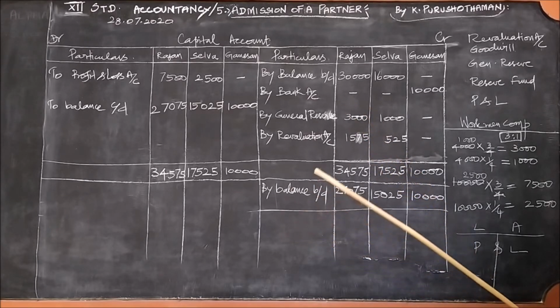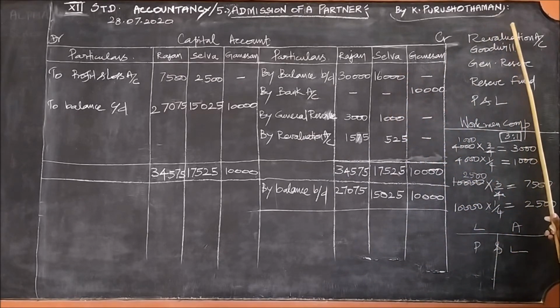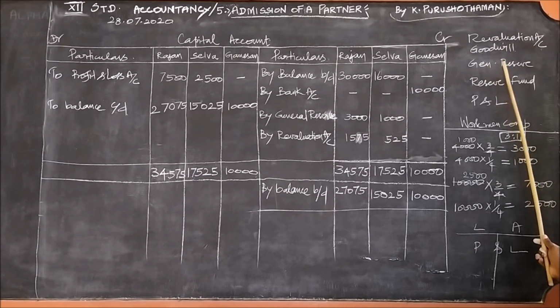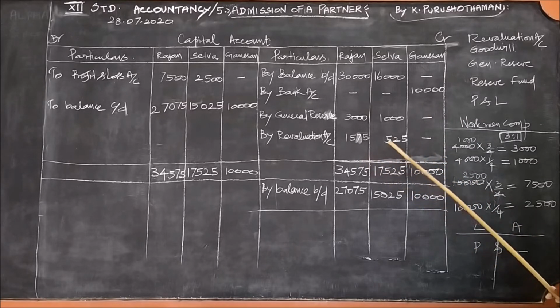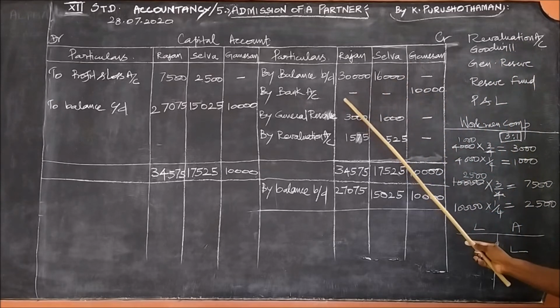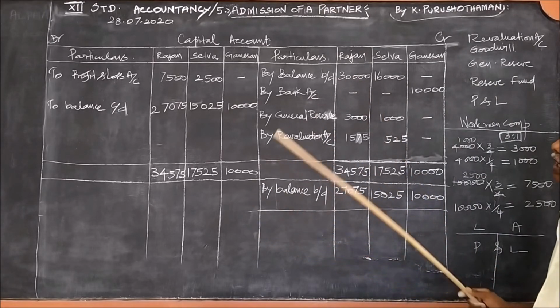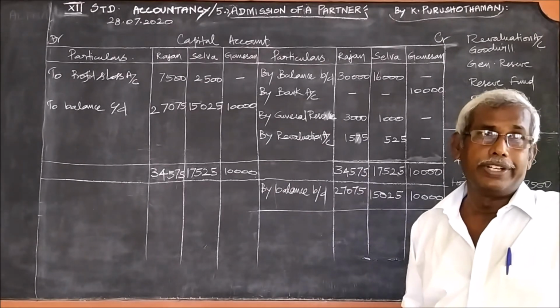This is the first point. Then there are 4 more items which may appear in the question: 1 goodwill, 2 general reserve, 3rd reserve fund, 4th profit and loss account, 5th workman compensation. In this problem, luckily, you have only 2: the general reserve and the profit and loss account. General reserve and the reserve fund always appear on the credit side because they are profit items to the business, to the partners.